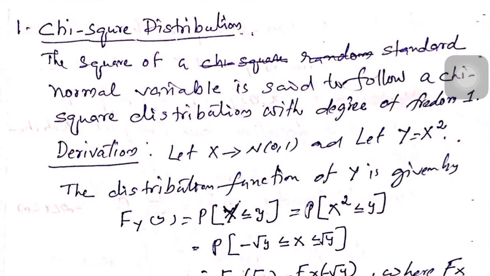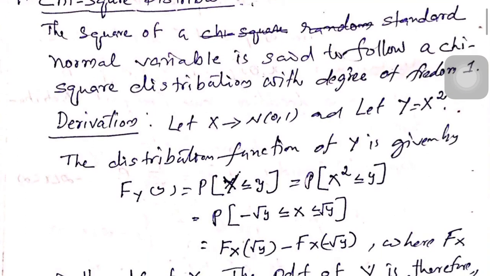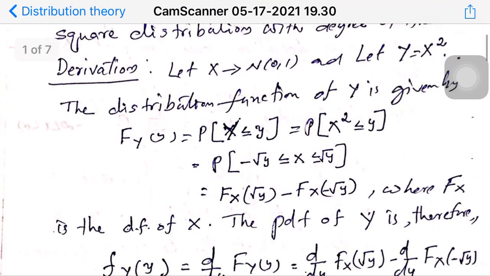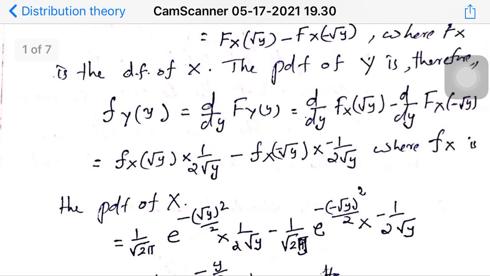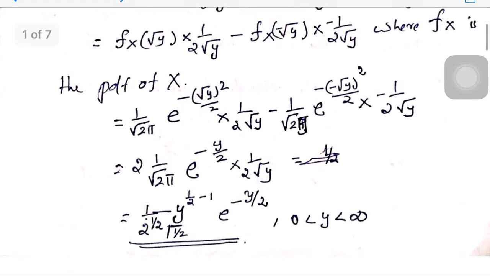The derivation we have already discussed while discussing the function of a random variable, and the derivation is clearly given here; it is only a repetition of an earlier discussion, so I leave this for your reference.